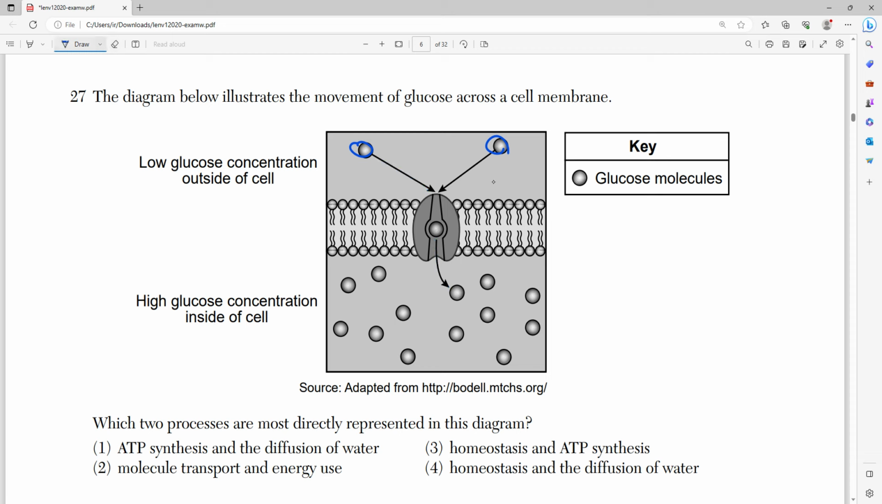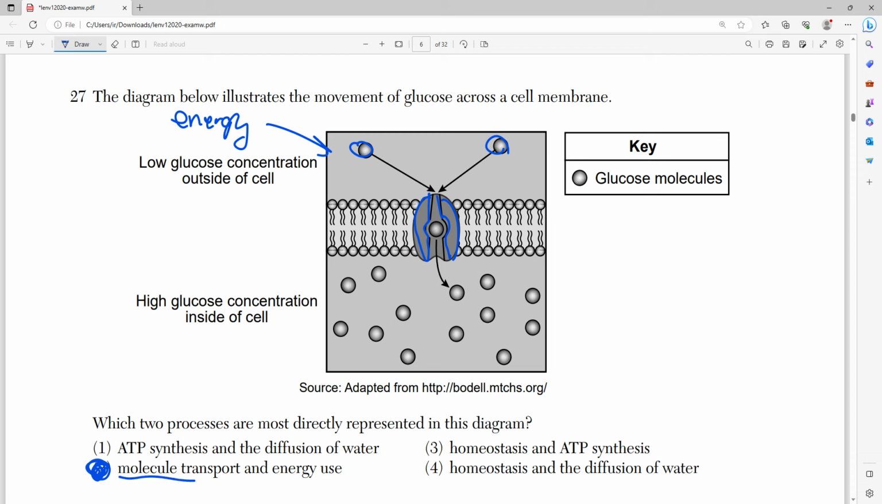So what does it ask us? Which two processes are most directly represented in this diagram? So what were we just talking about? We were talking about molecule transport and energy use. Because this goes against the gradient, going from low to high, this requires an input of energy at least. And how we do it is through this protein. All this protein does is transport the glucose from the low concentration to the high concentration.